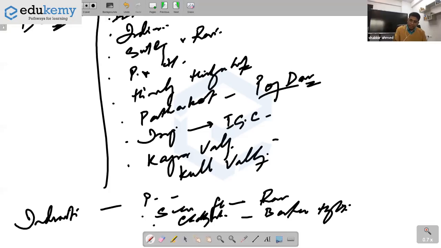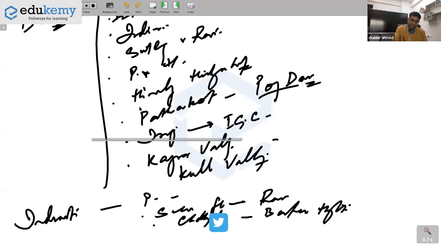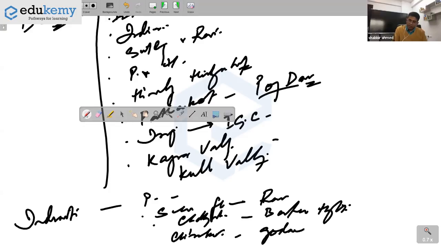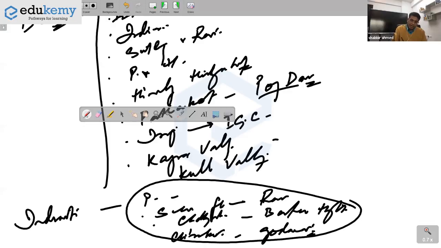Itna pata hai. Chitrakoot, okay, if you know, fine. Okay, Chitrakoot Falls, yes, there is Chitrakoot Falls. Indravati is a tributary, yes, it's a tributary of Godavari. Indravati Tiger Reserve, and the source of Indravati is from the Eastern Ghats. It comes from parts of Odisha. इतना भी लिख दिया आपका 10-15 word is good enough.